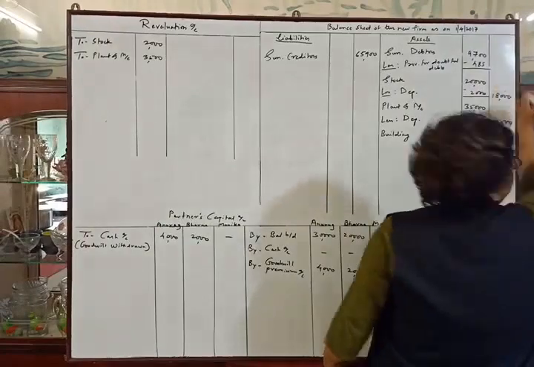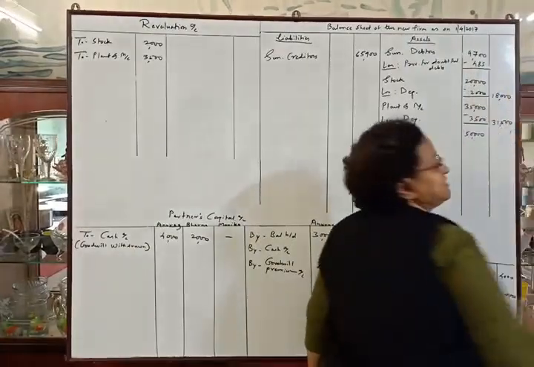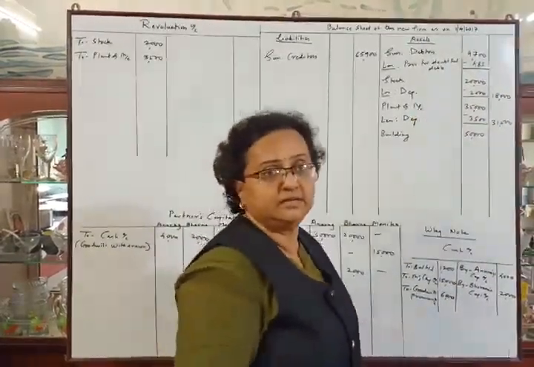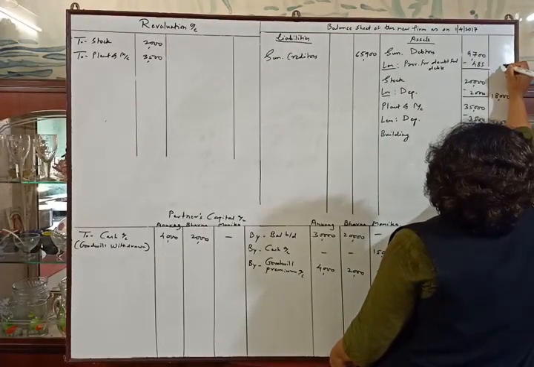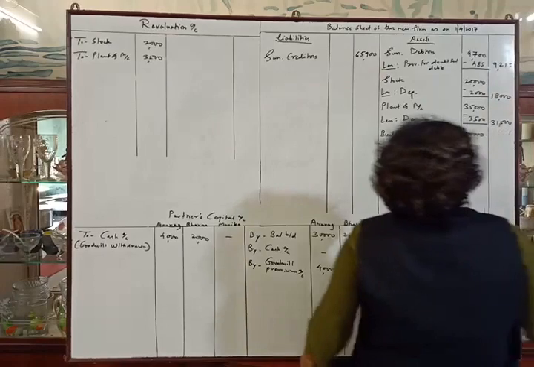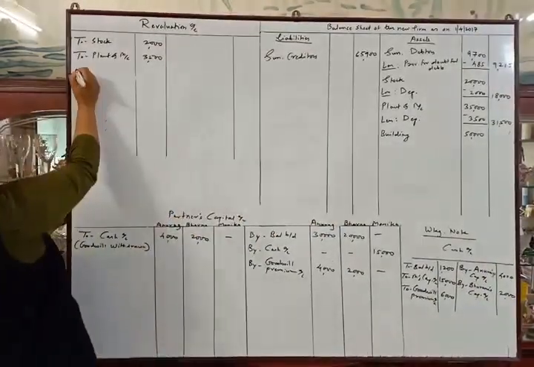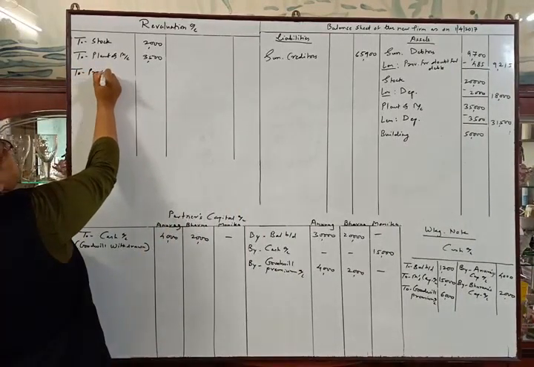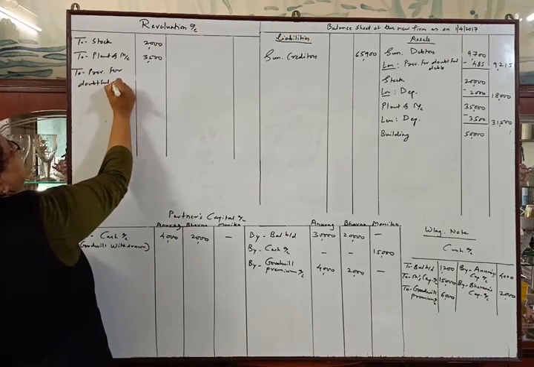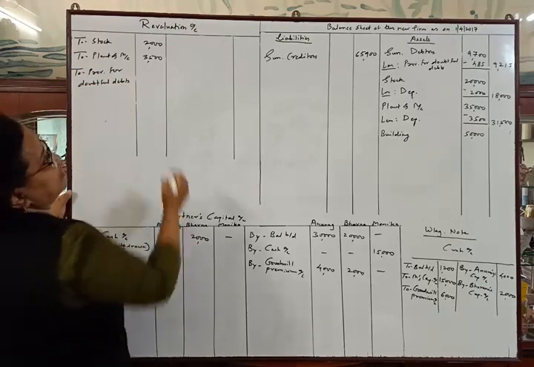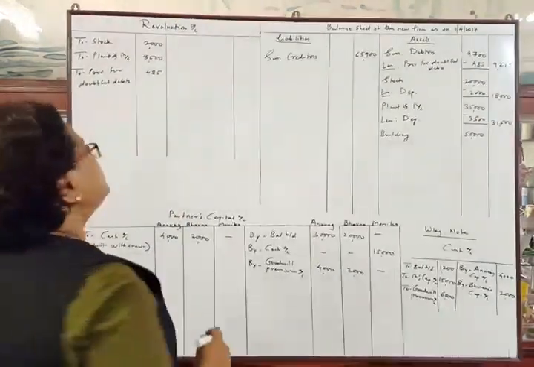So we will deduct 485 from 9,700. Is the 485 amount correct? Then 9,215 will be the final amount, and this is a loss to the firm. So to provision for doubtful debts, rupees 485. Okay. Next adjustment.